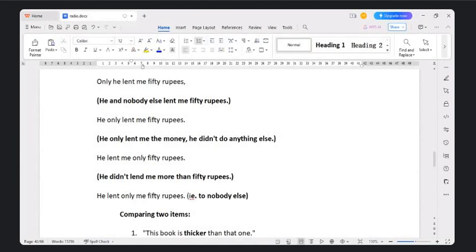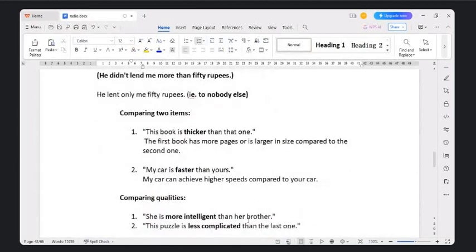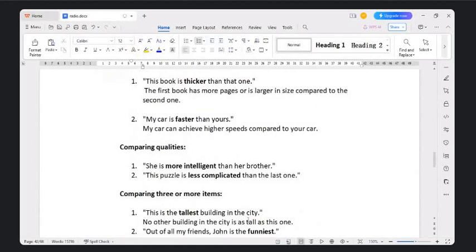Repeat these sentences after me. Only he lent me 50 rupees. He only lent me 50 rupees. He lent me only 50 rupees. All right. Good. Now, this book is thicker than that one. My car is faster than yours. She is more intelligent than her brother. This puzzle is less complicated than the last one.